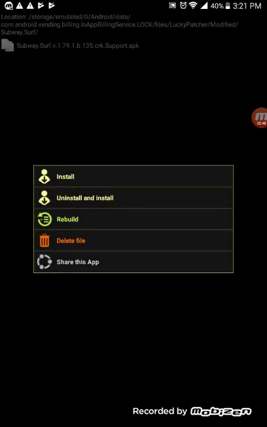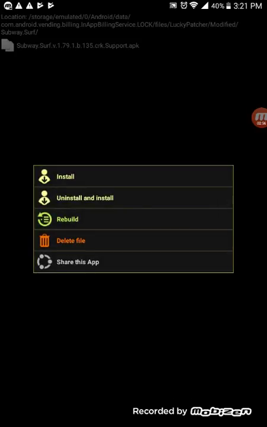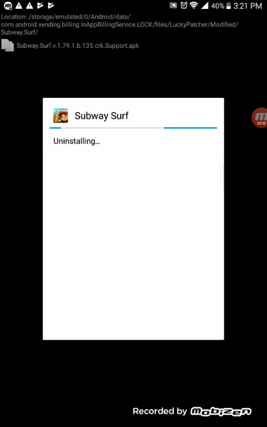And after that, all you do is click go to file, and then you click Subway Surf 1.79.135.crk.support.apk, and then you uninstall and install. Wait, I messed up. I accidentally clicked something. So you click uninstall and install, and then uninstall. Wait for it to finish uninstalling, and then install. But do not touch the screen, because then you will just have to redo everything again.